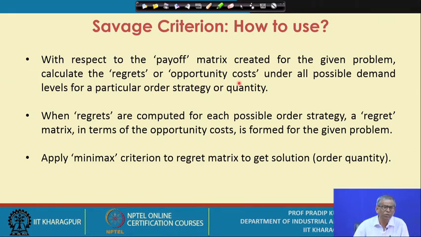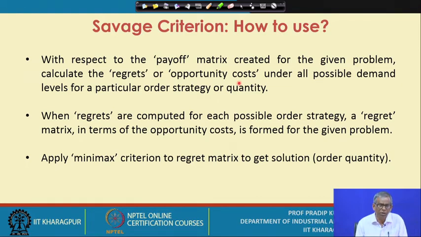Whereas for all other combinations where the demand does not match the order quantity, either the demand is greater than the order quantity or less than the order quantity, you will find that you are incurring a certain cost, and this cost is referred to as the opportunity cost. When the demand is more than the order quantity, obviously it is a stock out situation, whereas if the demand is less than the order quantity, it is an overstock situation.